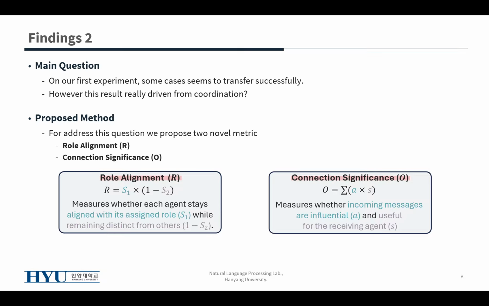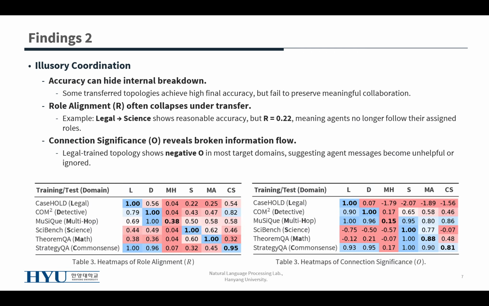If connection significance is positive, the messages are helpful. If it's negative, messages are influential but unhelpful. If it is close to zero, messages have little effect. These metrics allow us to look beyond final accuracy and inspect the actual collaboration process.